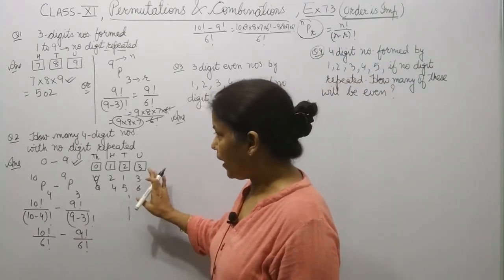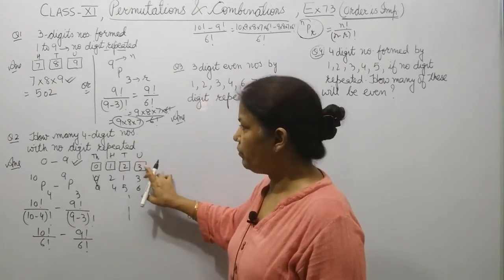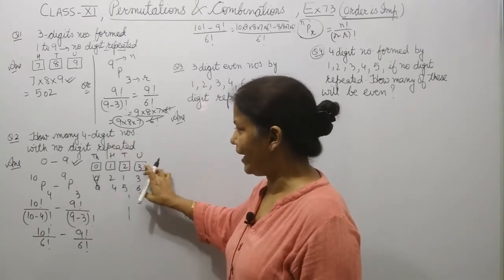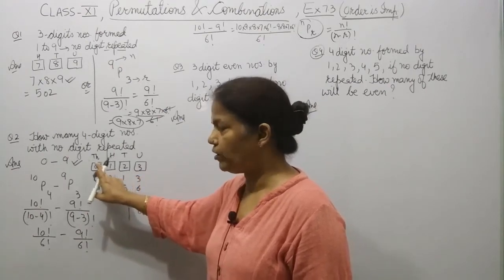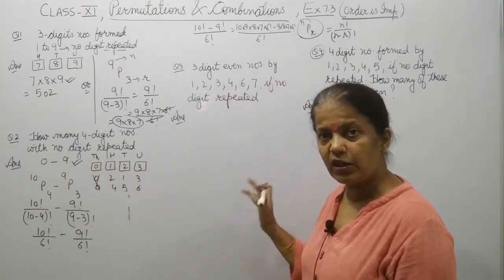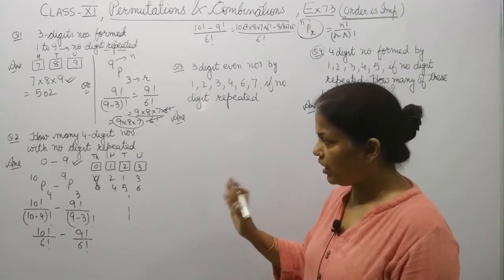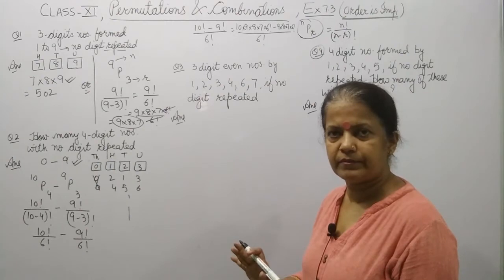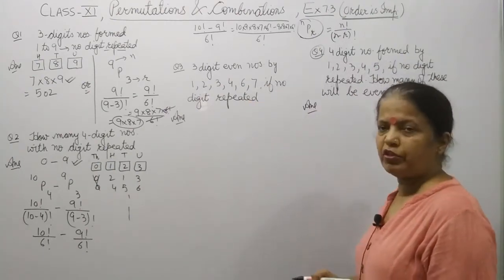What will you do first? You have to make 4-digit numbers. So here, no digit is repeated, it will become 10 into 9 into 8 into 7, minus, then you have to do the 3-digit numbers. Same answer you will get. Clear? Okay. Now question 3.